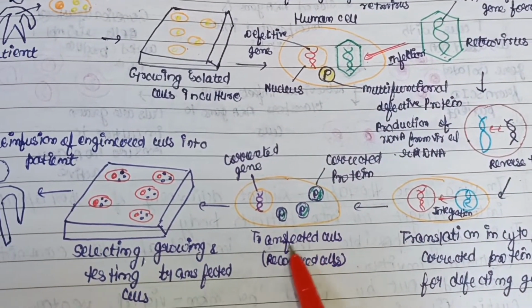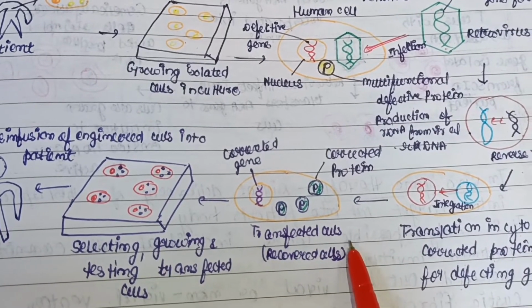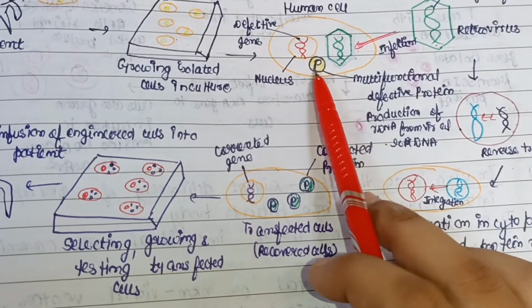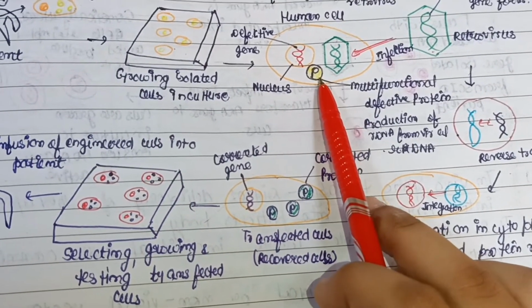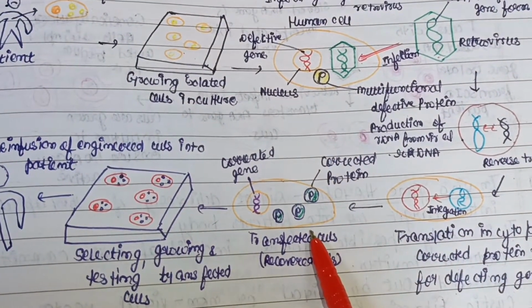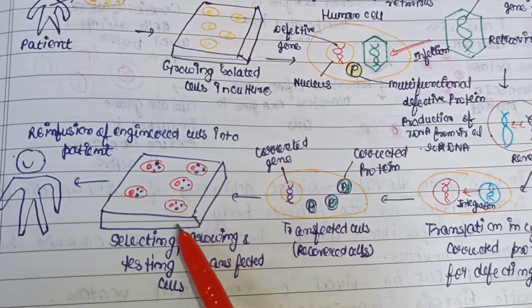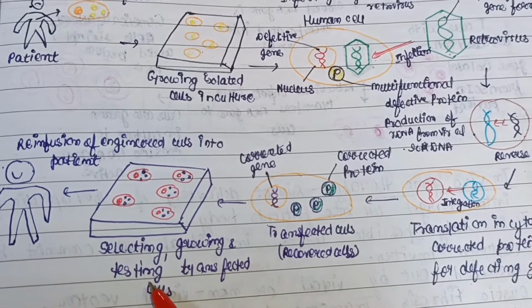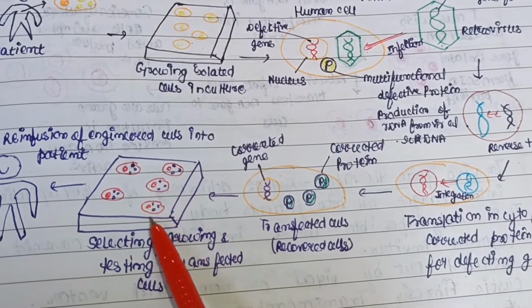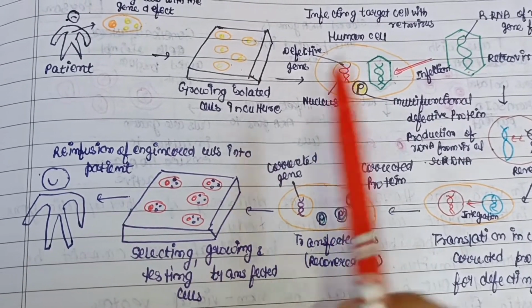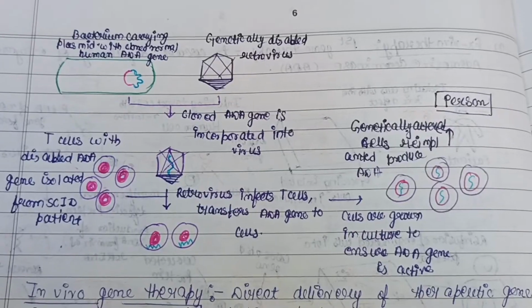Then the transfected cells, that is we can see these are the recovered cells, okay, corrected proteins are there. As you can see here, it is a defective protein, its color is quite different, and here its color is quite different, that is a corrected protein. Corrected gene was there. And then selecting, growing and testing the transfected cells whether they are applicable or not, and then reinfusion of engineered cells into the patient.